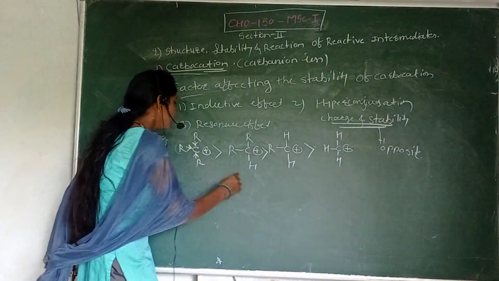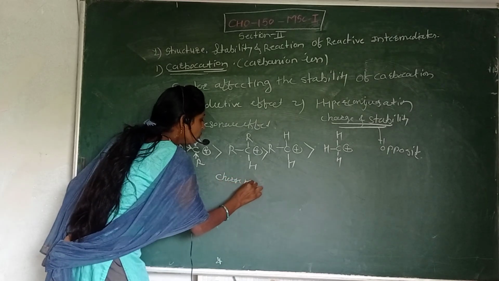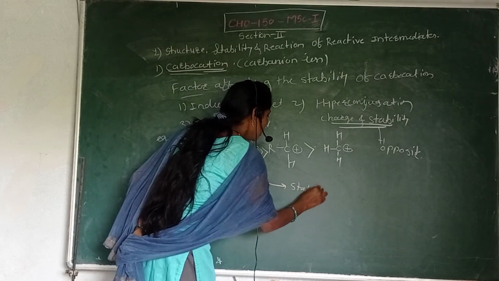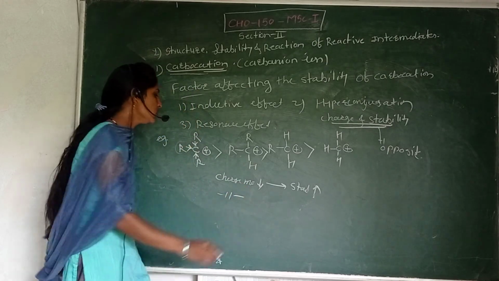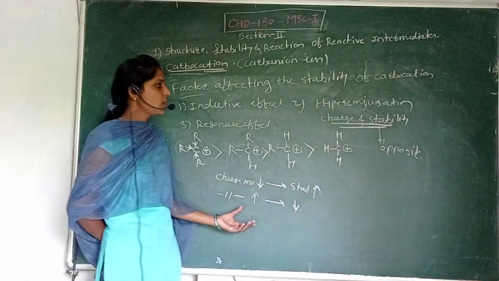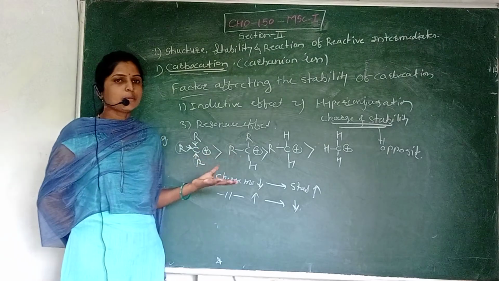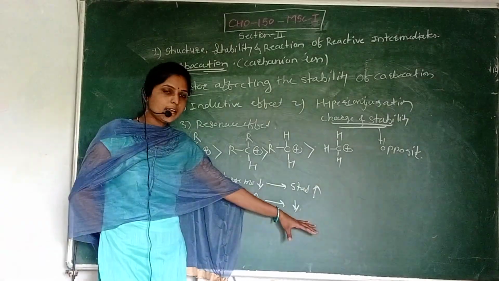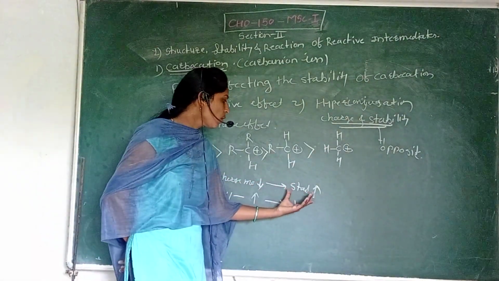If the charge magnitude increases, the stability decreases. This is the vice versa relation. If the magnitude of the charge increases, the stability of the carbocation is less. Then if the charge magnitude of the carbocation is less, the stability of the carbocation increases.